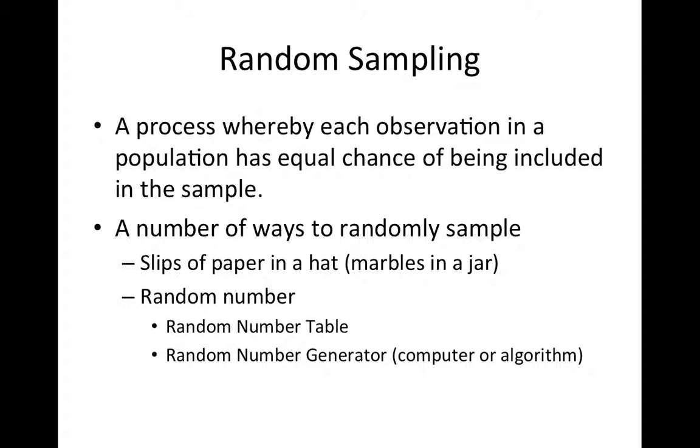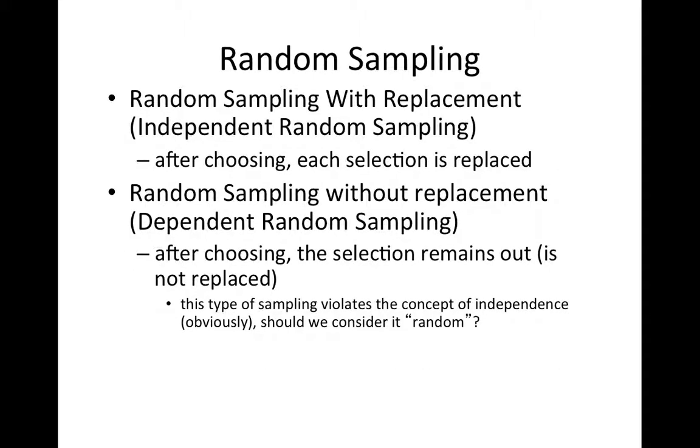So this leads us to random sampling, which is a process whereby each observation in the population has an equal chance of being included in the sample. And there's a number of ways to randomly sample. You can put slips of paper in a hat, or marbles in a jar. You can use a random number table. You can use a random number generator in Excel, like I have here. So even though the event-to-event predictions are difficult to make, it's much easier to make a prediction about a larger group of random outcomes. That's why random sampling is important.